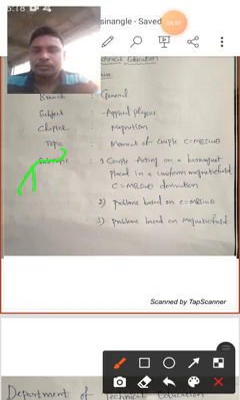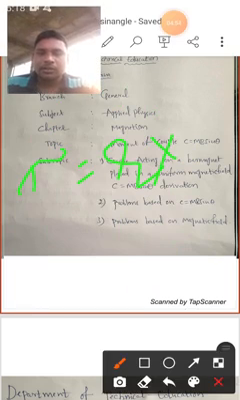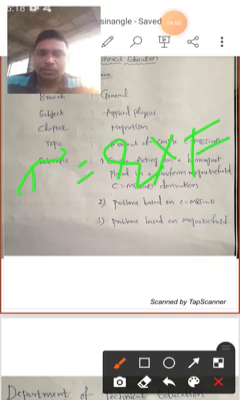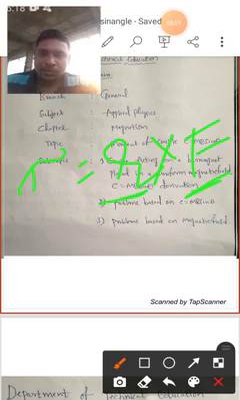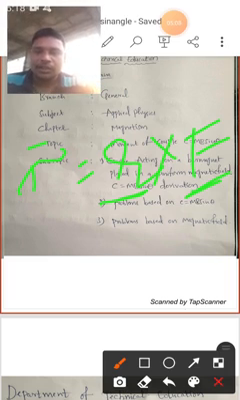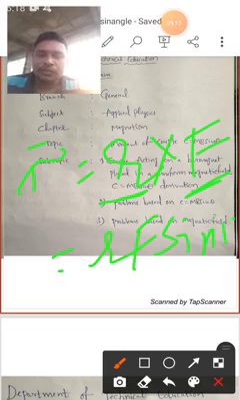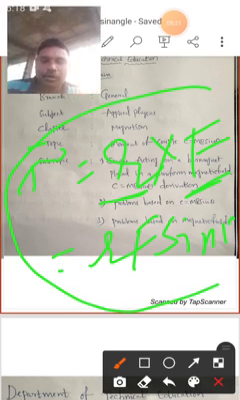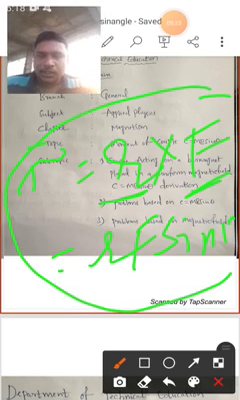Torque is the cross product, the vector product, of distance and force. The cross product of distance and force gives the torque. That means torque is a vector quantity. As given according to the vector quantity, R bar cross F bar is given as R F sin theta. According to the vector product, we can derive the expression for the torque.